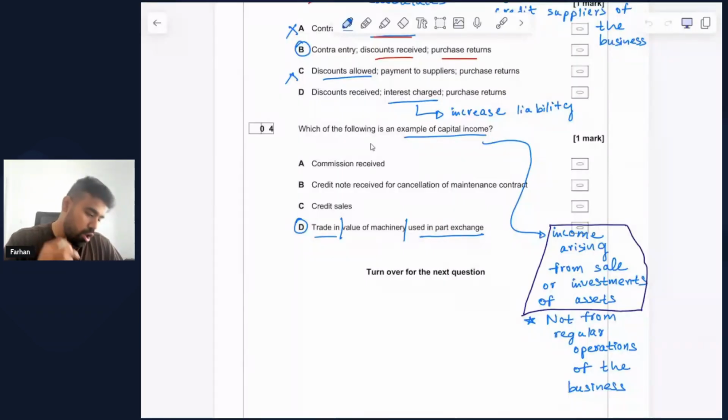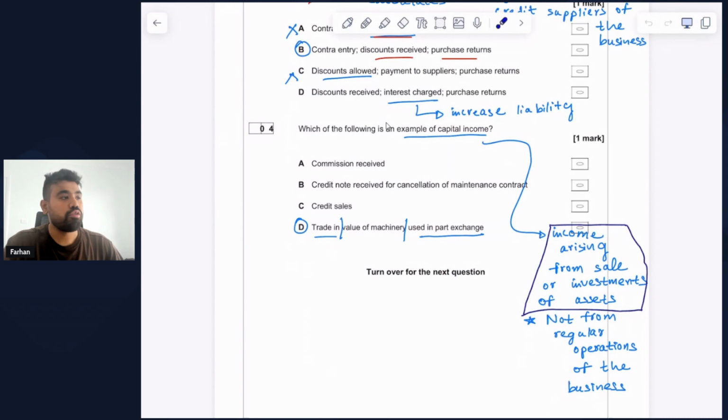All right, so which of the following is an example of capital income? Capital income refers to income that arises from the sale or investment of assets. In other words, this income doesn't come from the regular operations of the business. Starting with the first option, commission received. Now, commission received is typically earned from providing services or facilitating sales and transactions, which is considered operational or revenue income rather than capital income.